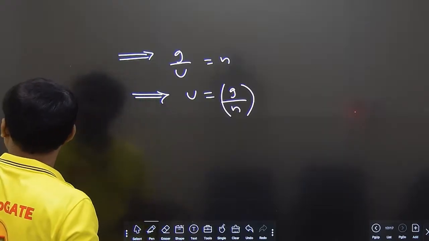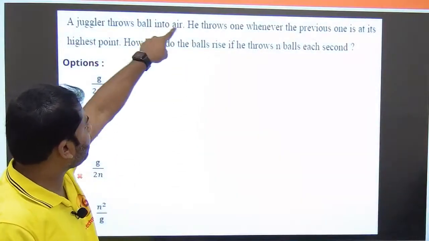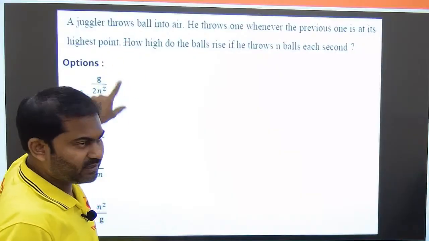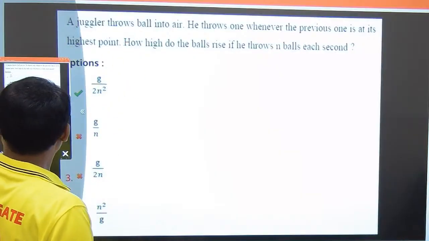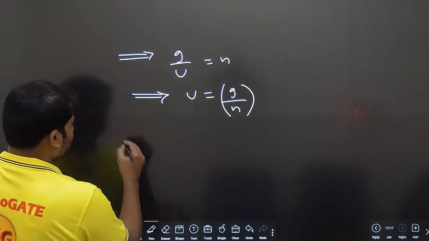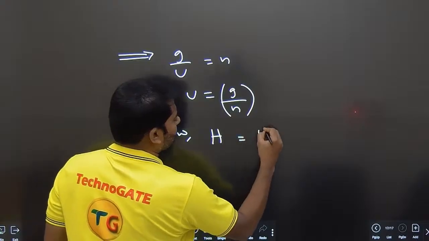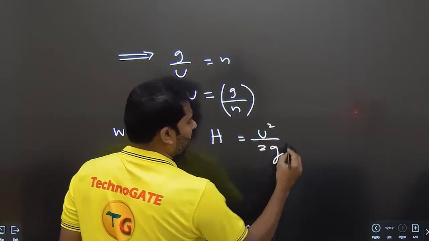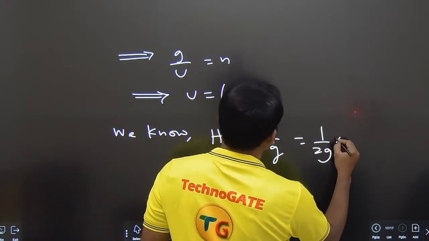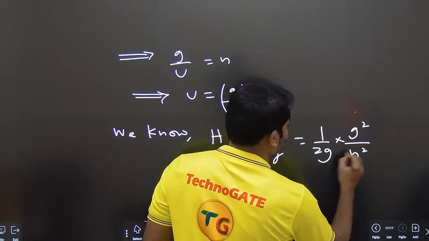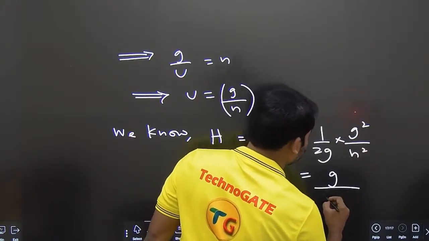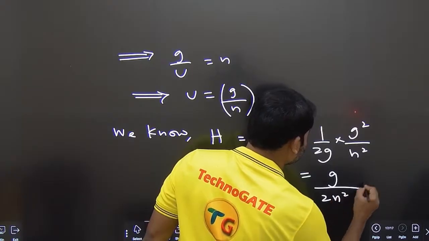Because in this question they did not give us the value of u. We need to get the value of h by using the value of u. We know in vertical motion maximum height is equal to u square by 2g, kada. So let us substitute this 1 by 2g into g square by n square. This comes out to be g by 2n square.